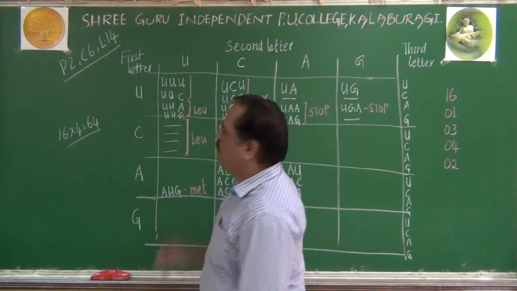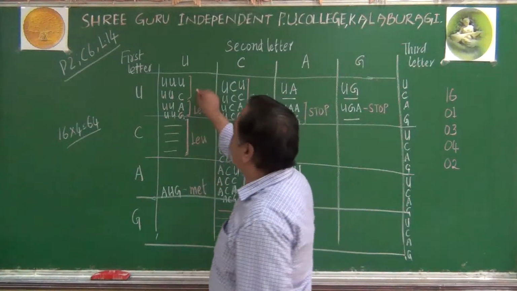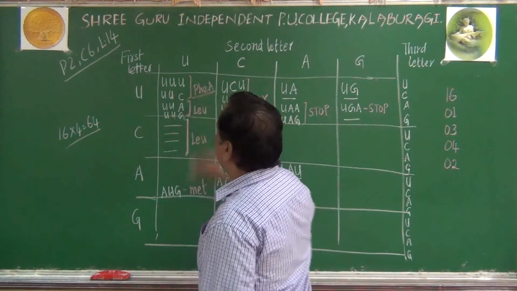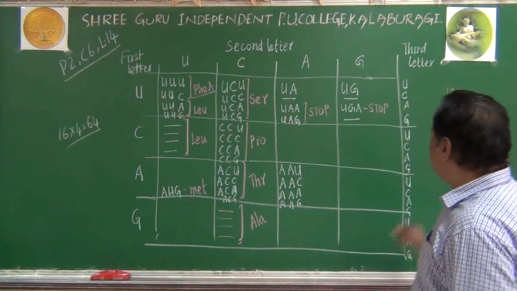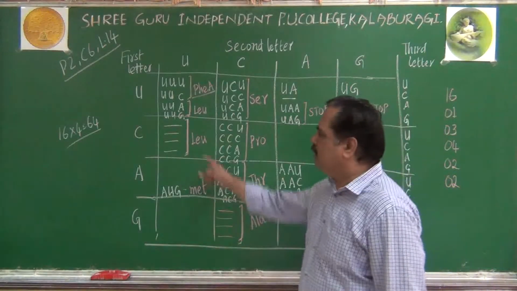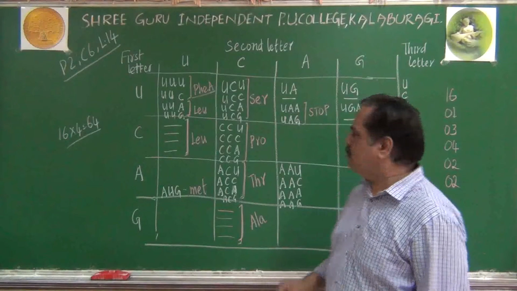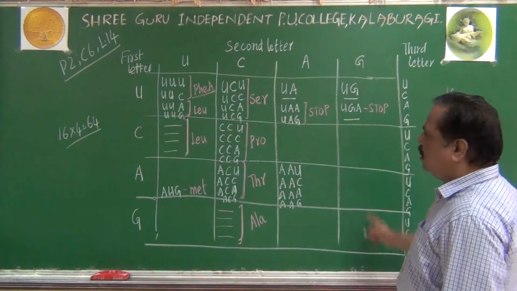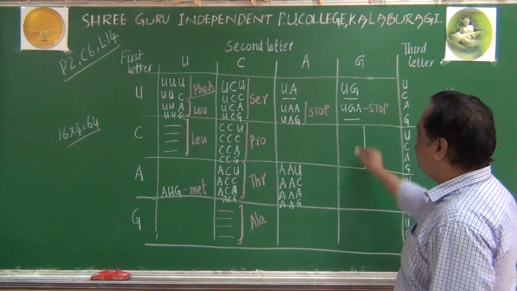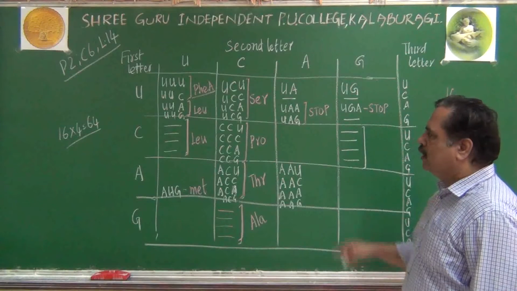First column, first square, first two codons, they will be coding for phenylalanine. Remember this point. There are two codons coding for phenylalanine. Let me tell you another interesting point here. When we come to the fourth column, second square, there are four codons present. What will be them?